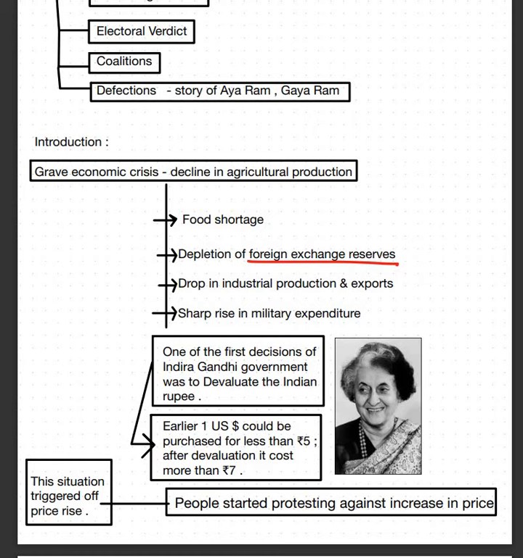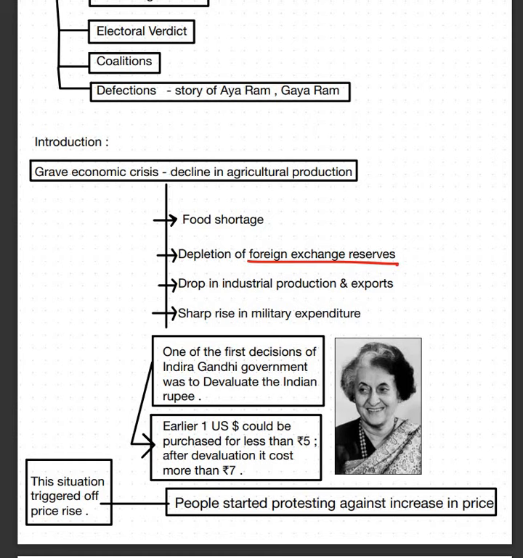The other political parties are trying to incite people and instigate people against us, and they are trying to politically motivate the entire issue, and they are trying to create chaos in the country. But in reality, people were really hurt by the increase in price at that time. People were really upset about the poverty, the condition of our economy at that time, and that is why they were protesting. So Indira Gandhi government यहाँ पर ना थोड़ा सा people connect कम हो गया.